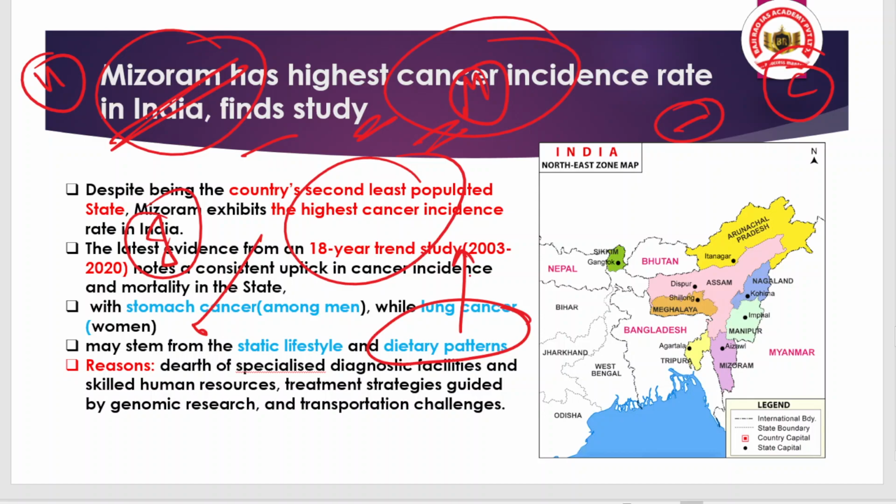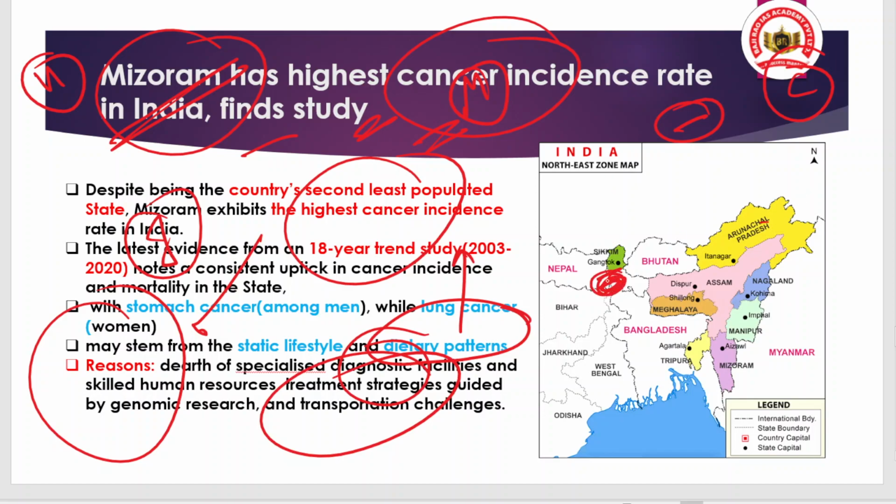Okay, so that is the point. And also there are further reasons like lack of specialized diagnostic facility and skilled human resources there, along with the treatment strategies also lacking. Okay, and along with the transportation challenges, remember the map of the northeast. Here we have only this corridor that we call the chicken corridor that actually connects our northeast with mainland India.